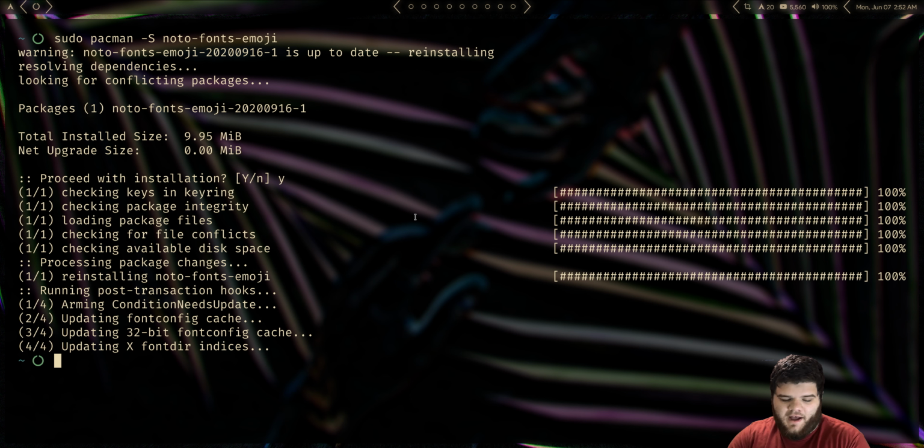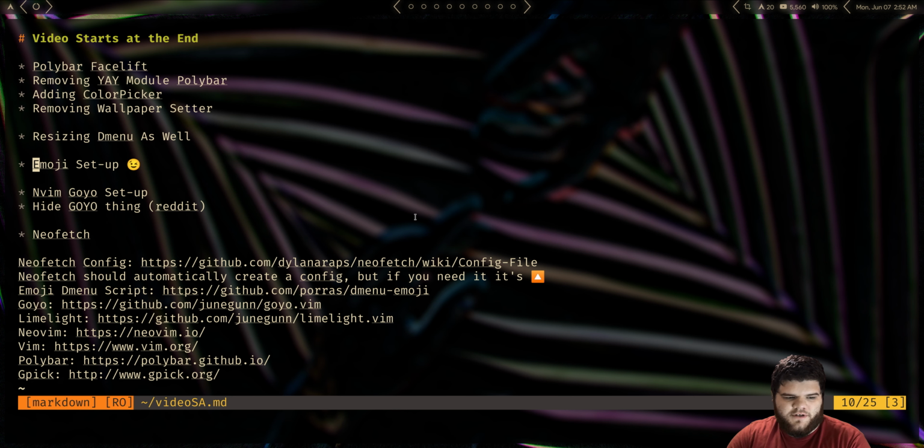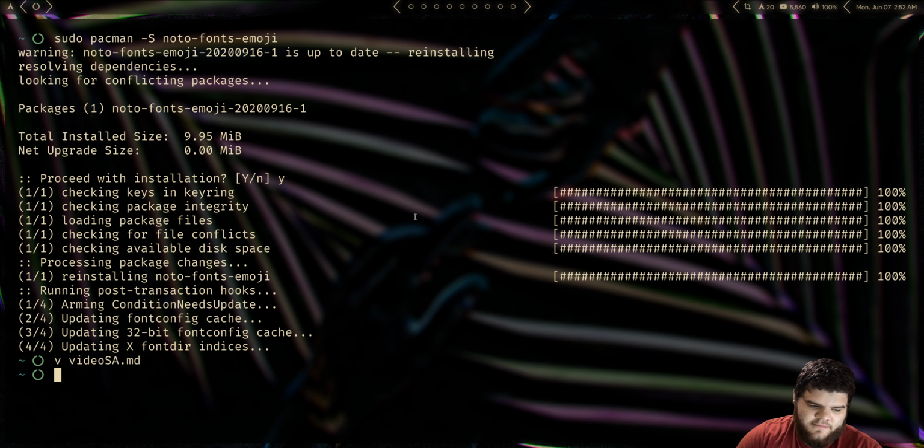There we go. And then if we open up a file that has emojis in it, say the little script I wrote for this video, boom, emojis are being displayed. And this is on the command line. I feel like this would be the place where you'd be most likely to have issues, in a sort of weird environment like that. Of course, they show up in browsers and basically everywhere you would want them to.